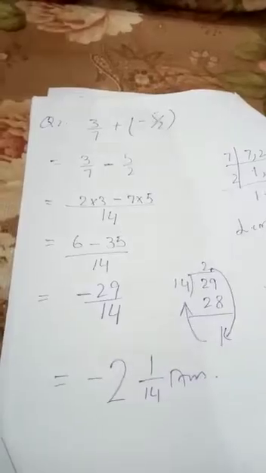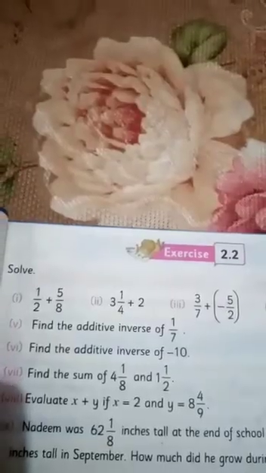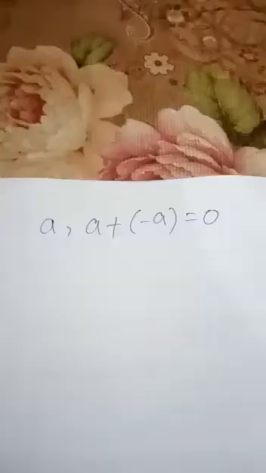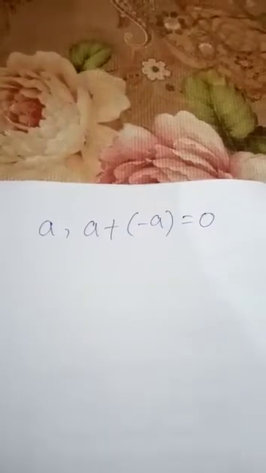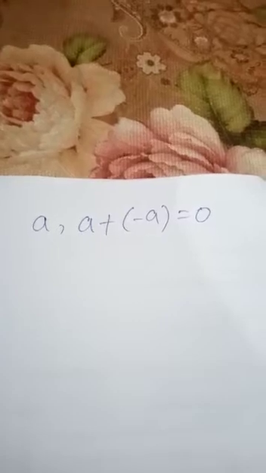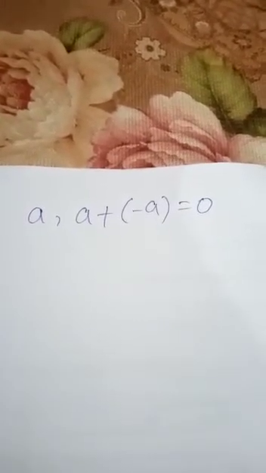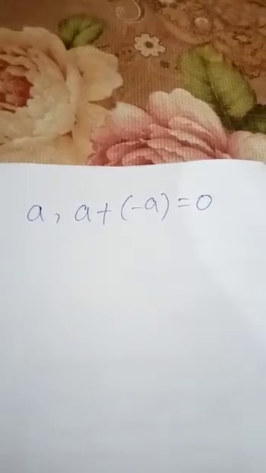Now dear students, I have another question: find the additive inverse of 1 by 7. Now what is the additive inverse? What is the additive inverse property? Let's see. The sum of a number and its additive inverse is always equal to 0. For every number a, a plus minus a is equal to 0.